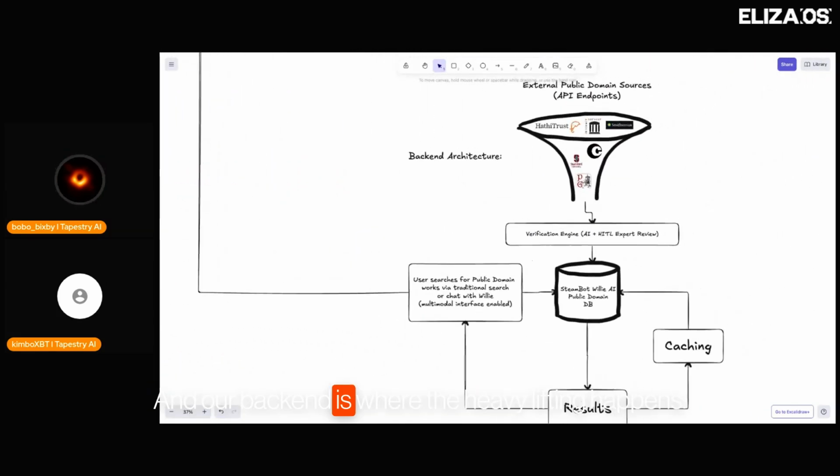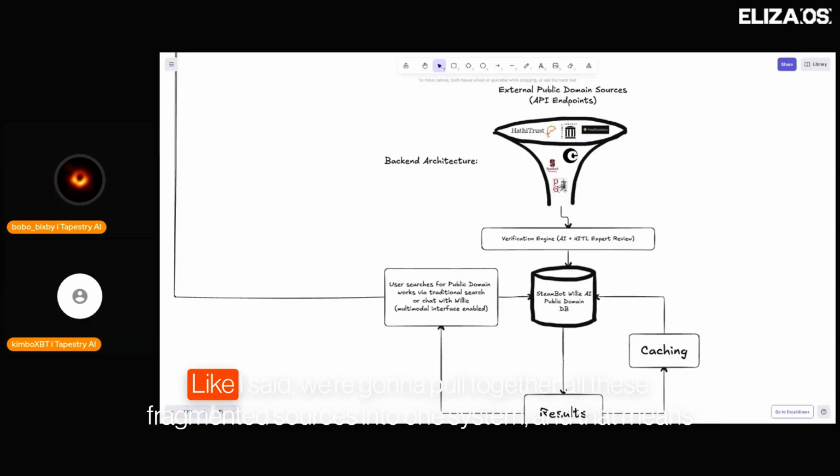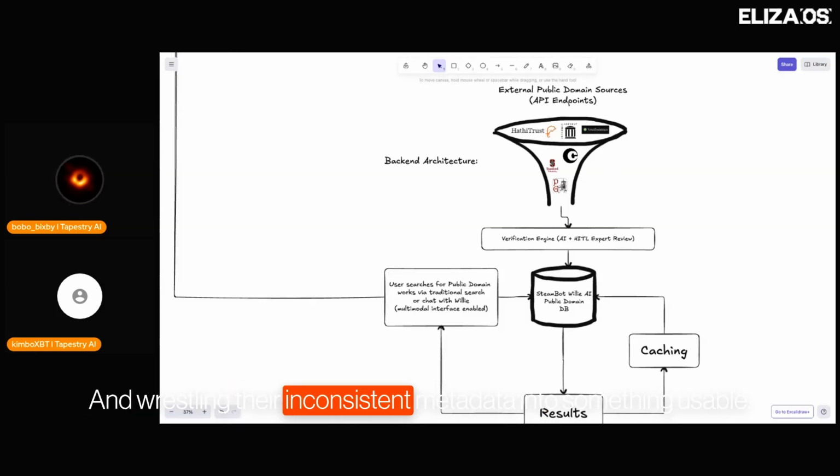Yep, and our backend is where the heavy lifting happens. Like I said, we're going to pull together all these fragmented sources into one system. And that means connecting to all of these external API endpoints and wrestling their inconsistent metadata into something usable. For content handling, we'll implement a proxy rendering service, and our database will store standardized metadata, thumbnail previews, and vector embeddings, while full resolution content will be streamed directly from source repositories through embedded viewers in our interface. This approach keeps it smooth for users, and it keeps it light for our partners. And we will be looking to partner with many of these institutions.